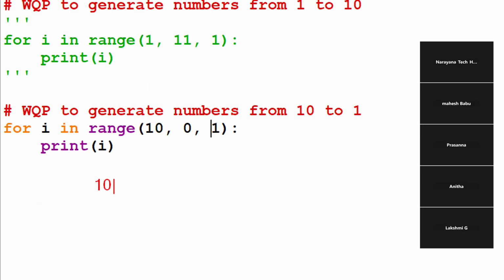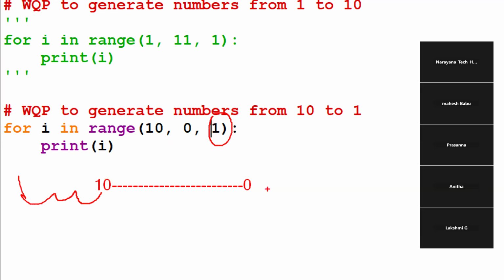10, right? And what is the expected end value? 0. Starting value 10, expecting 0. Now you're taking plus 1. 10 plus 1 means what? It's going in reverse, right? 10 plus 1 is 11. Like this, it's going in reverse. That's why no output will come, guys.